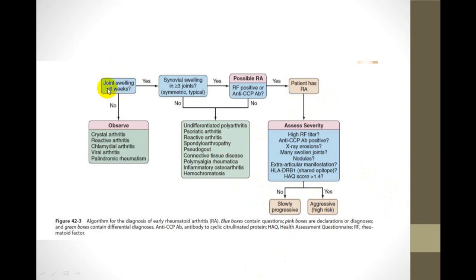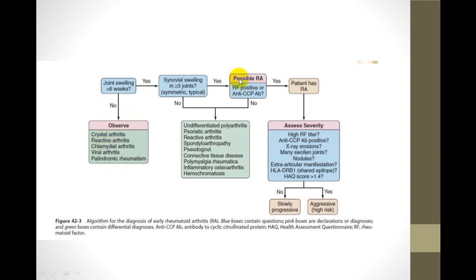If the joint swelling is less than 6 weeks, then suspect crystal arthritis, reactive arthritis, chlamydia arthritis, viral arthritis, etc. And if there is a swelling, aspirate and try to rule out crystal arthritis. That is very, very easy to 100% confirm the diagnosis of crystal induced arthritis.